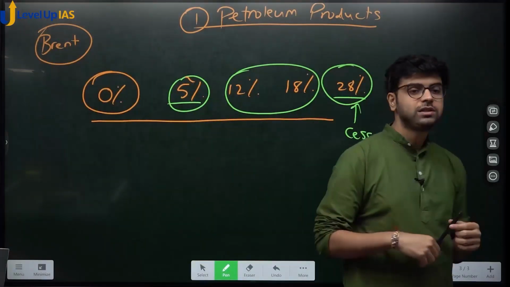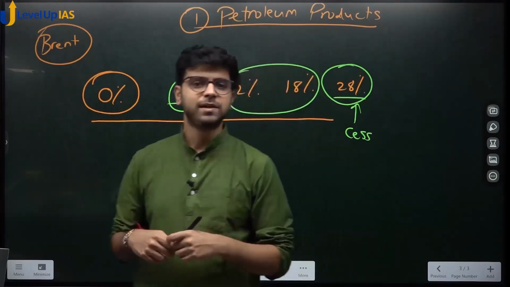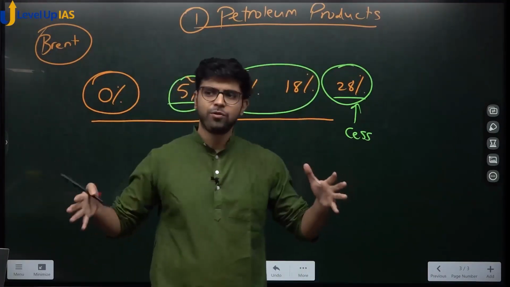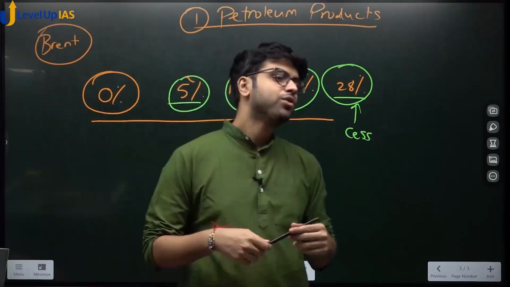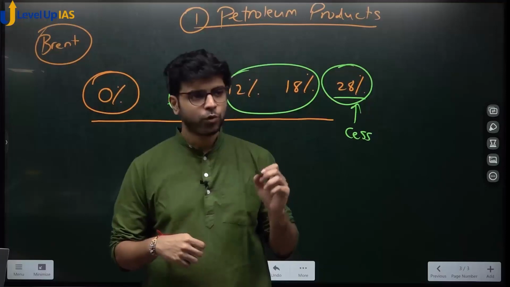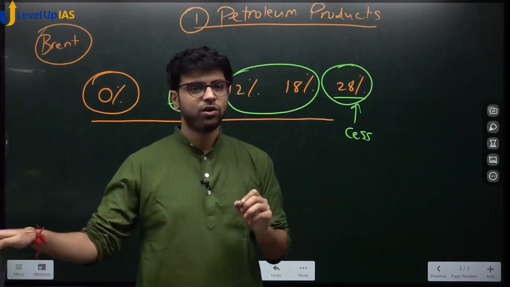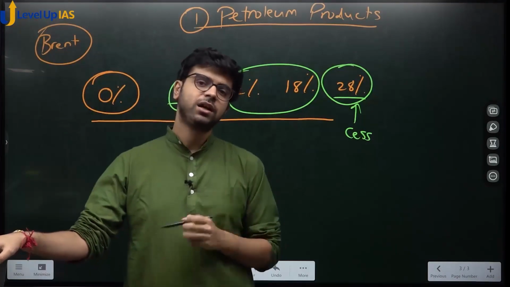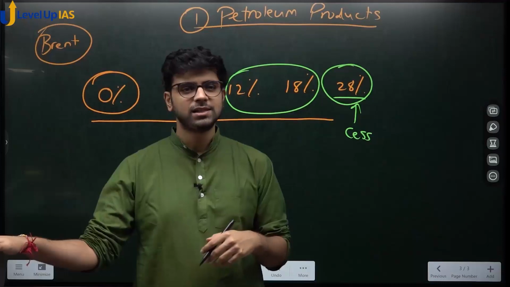So Brent crude oil, tell me very easily, is measured per barrel. A barrel, you know, one round dabba, that is a barrel. So per barrel, if I tell you crude oil price yesterday was $59, today crude oil price is $60, will the petrol price in India increase or decrease? It will increase because your raw material price is increasing.